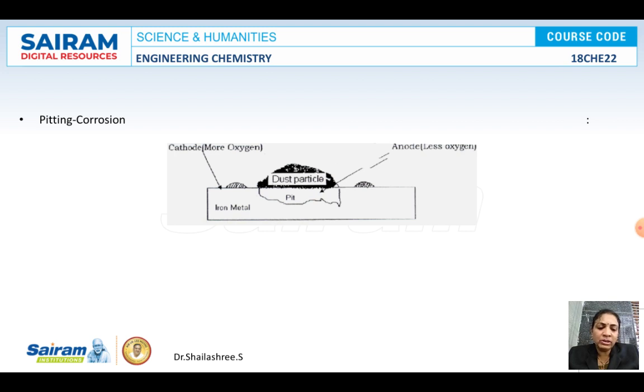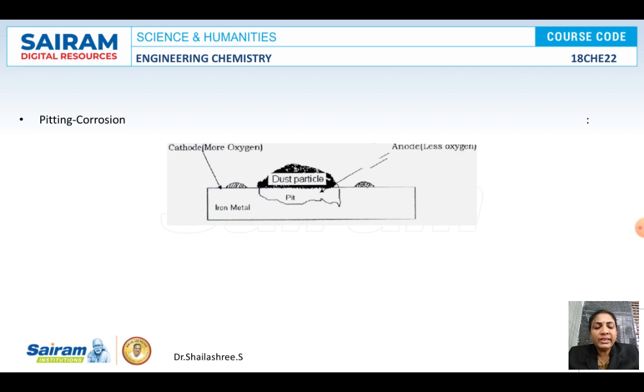So this is about pitting corrosion. In pitting corrosion, there is accumulation of dirt or dust on the metal surface. When a metal is exposed to different air or oxygen concentration, a galvanic cell is set up. Here the anodic area is the area beneath the dust or dirt, and the cathodic area is the remaining part of the metal.